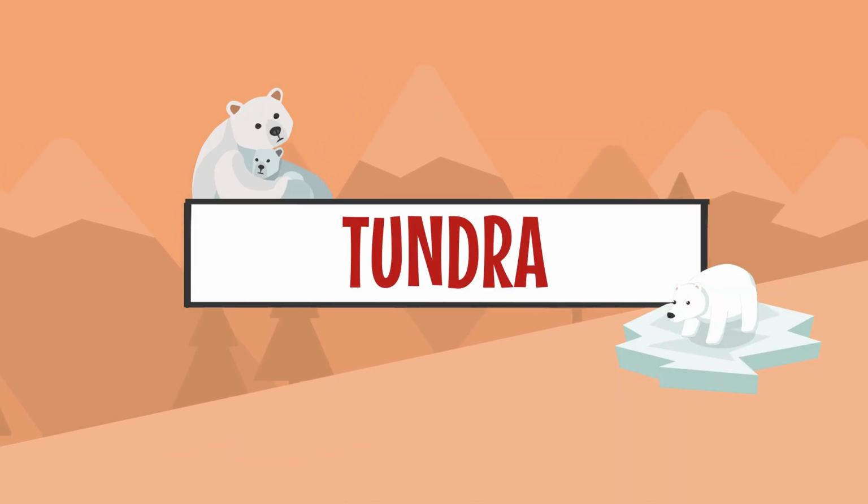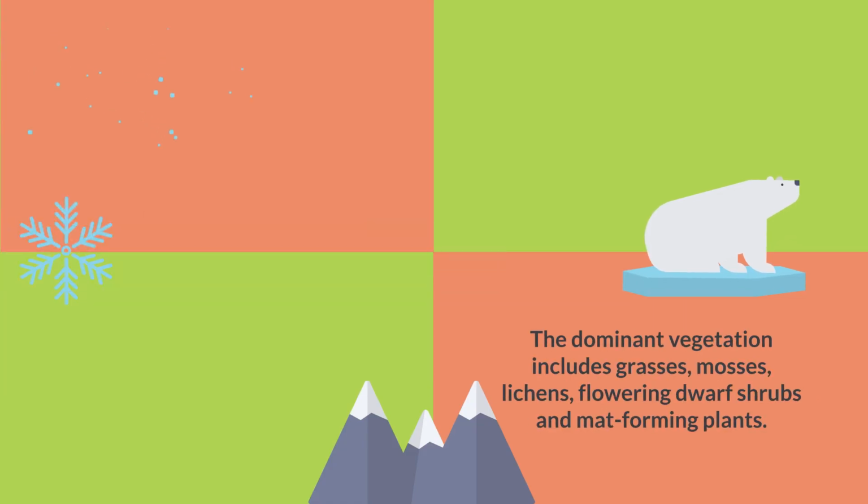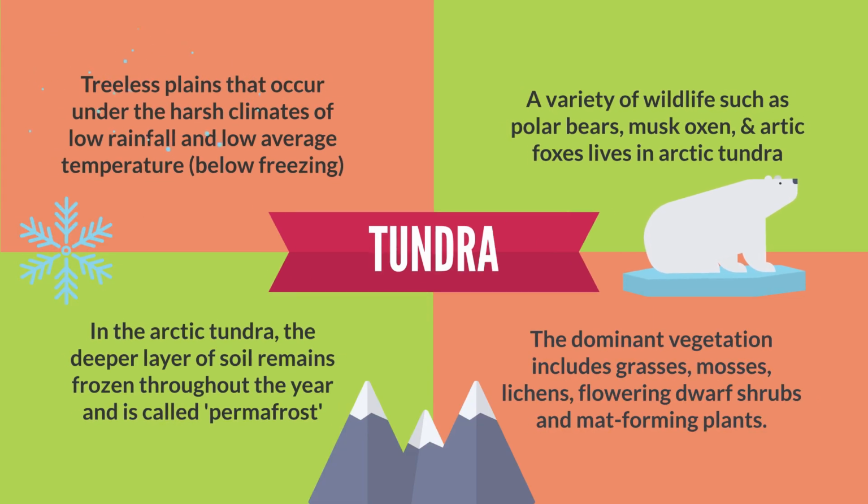Tundra. Tundra is treeless plains that occur under harsh climates of low rainfall and low average temperature. In the Arctic tundra, the deeper layer of soil remains frozen throughout the year and is called permafrost. The growing season is short, about 1 to 2 months only. The dominant vegetation includes grasses, mosses, lichens, flowering dwarf shrubs, and mat-forming plants.